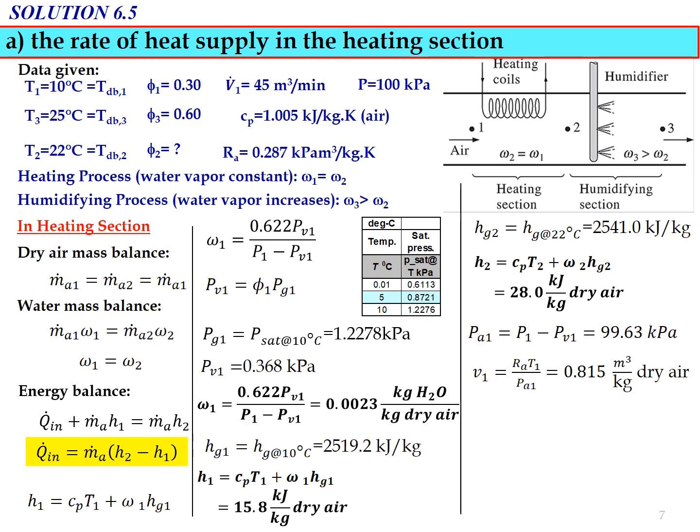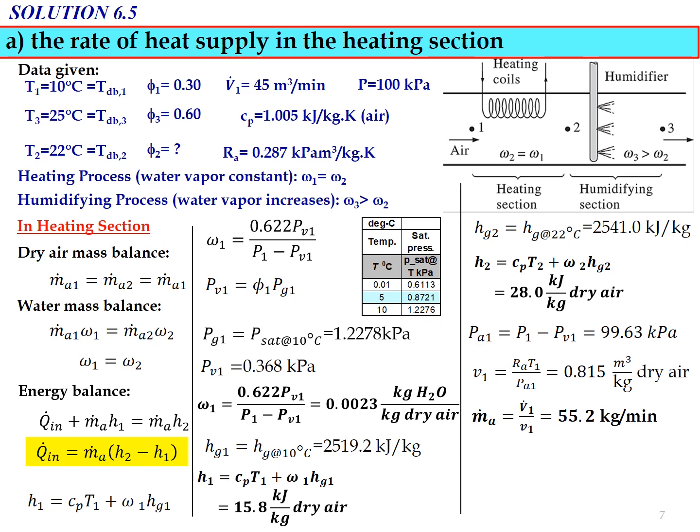Use the ideal gas equation, PV equals RT, where PA1 V1 equals RA T1. If you rearrange the equation, V1 equals RA T1 divided by PA1, which equals 0.815 meter cubed per kg dry air.